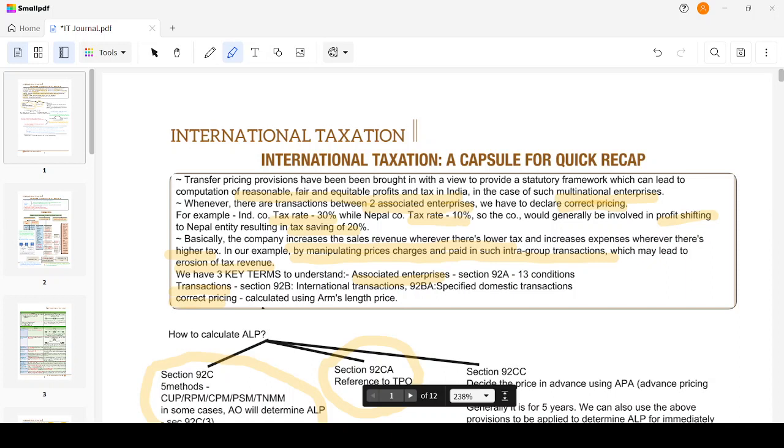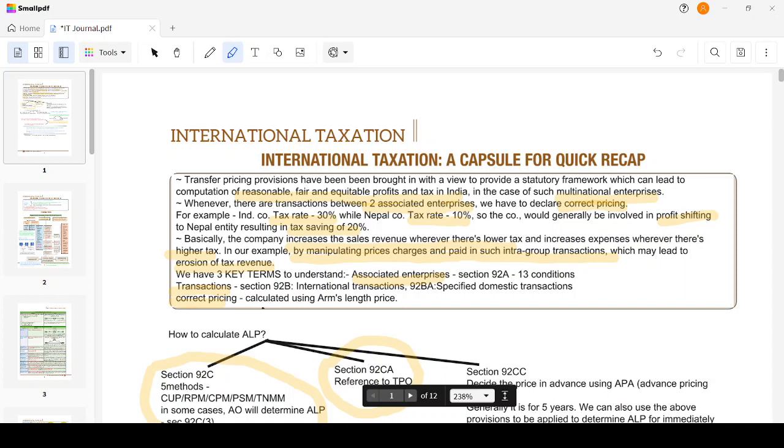Transfer pricing provisions have been brought in with a view to provide a statutory framework which can lead to computation of reasonable, fair, equitable profits and tax in India in case of such multinational enterprises. For example, this clearly states that transfer pricing provision is applicable only in case of multinational enterprises in order to establish fair and equitable profits and tax in India.